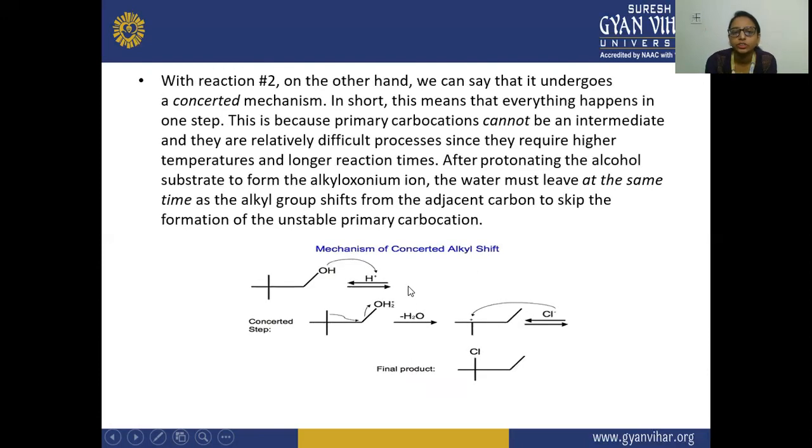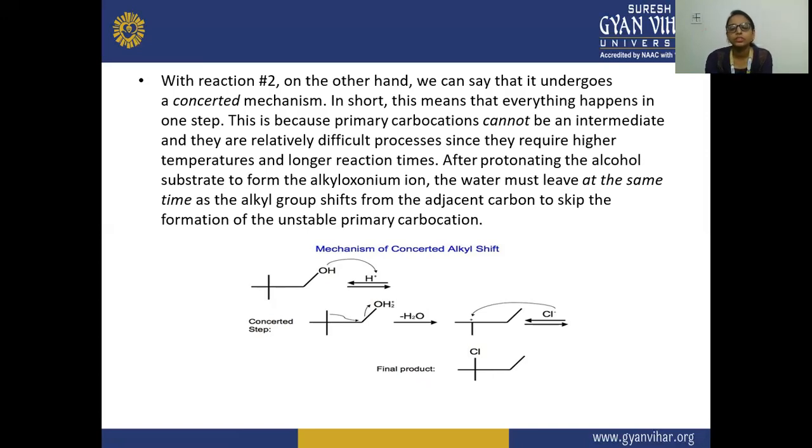Now, in the second reaction, on the other hand, we can see that it undergoes a concerted mechanism. In short, this means that everything happens in one step. This is because a primary carbocation cannot be an intermediate, and they are relatively difficult processes since they require high temperature and longer reaction times. After protonating the alcohol substrate to form the alkyloxonium ion, the water must leave at the same time as the alkyl group shifts from the adjacent carbon to skip the formation of the unstable primary carbocation.